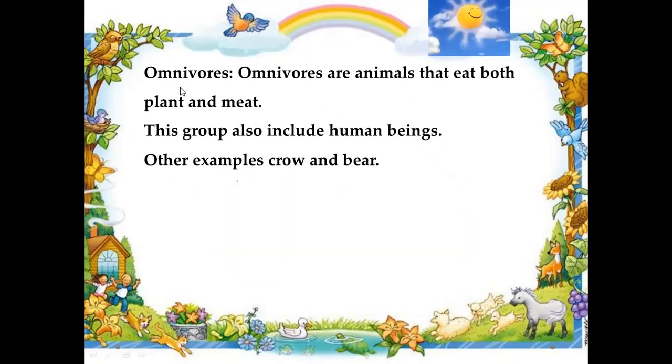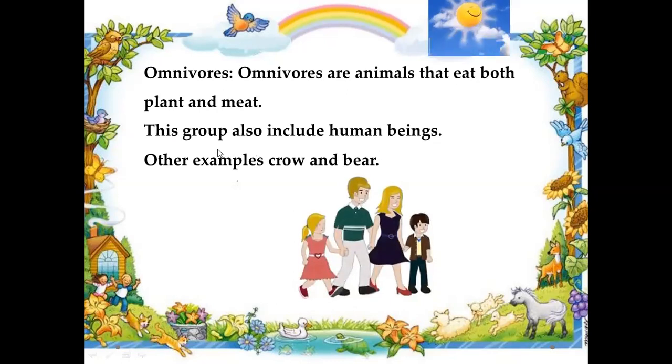Omnivores. Omnivores are animals that eat both plants and animals. In this group, the animals that eat both plants and meat will come. And this group includes human beings. A very important point to be noted here. Other examples of omnivores are crow and bear.